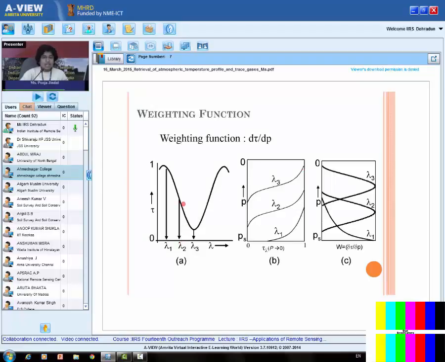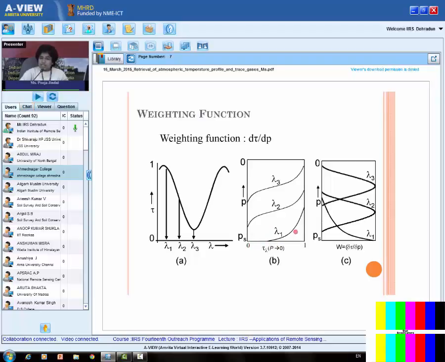Now let's consider lambda 2. Lambda 2 is in between lambda 1 and lambda 3. Therefore, the lambda 2 curve here will lie somewhere in between the lambda 1 and lambda 3 curves. Now we'll use this curve to understand the next curve. This is the weighting function versus the pressure. We define the weighting function as the change in transmittance with change in pressure. See, here we have the transmittance, and here we have the change in transmittance with change in pressure.